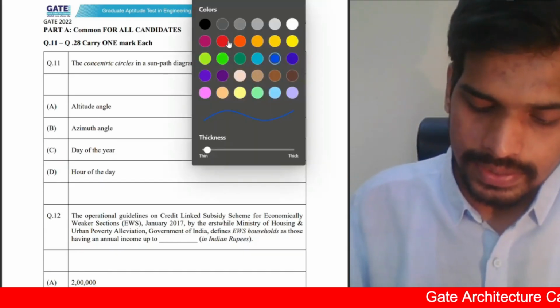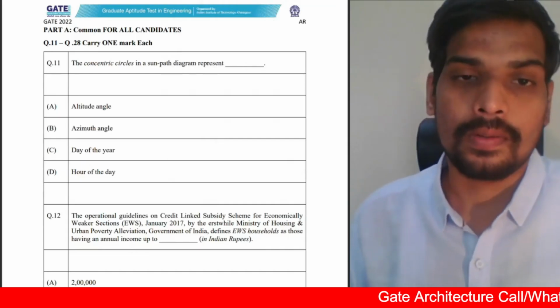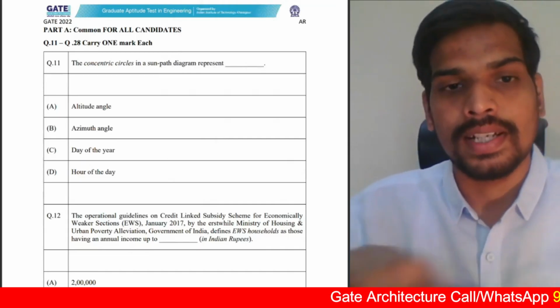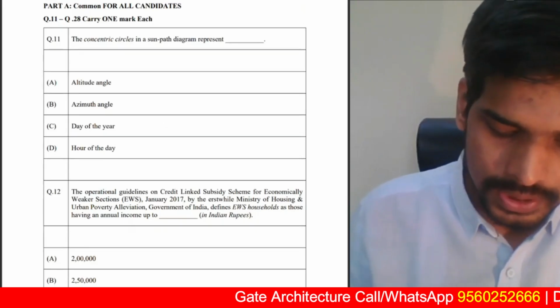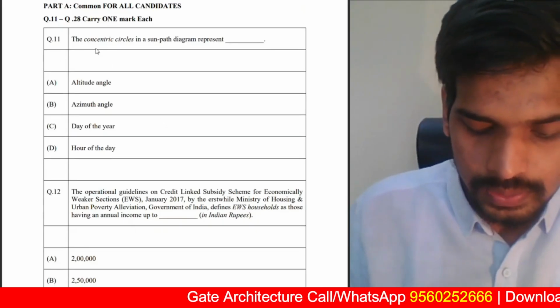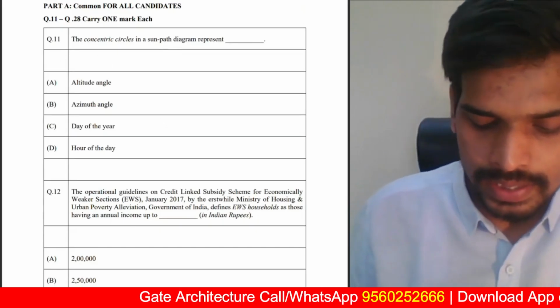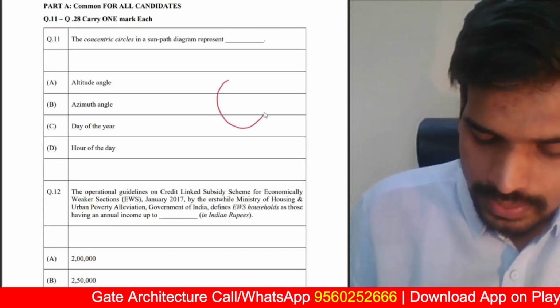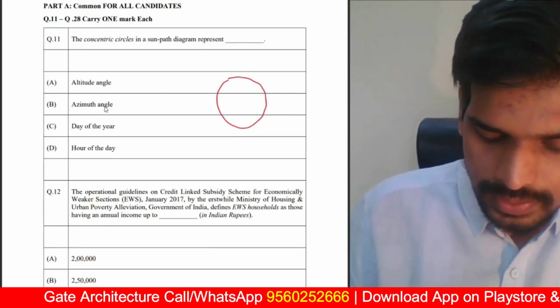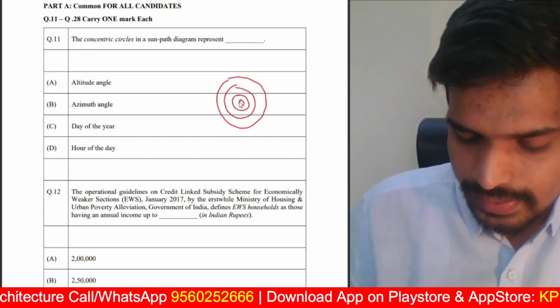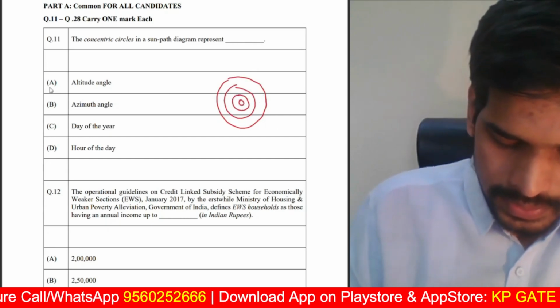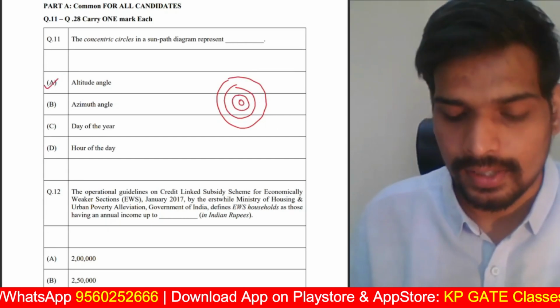Without any further delay, let us look into the solutions of GATE 2022 question paper, starting with the common part first. So first, question number 11. The concentric circles in a sun path diagram. I hope you are aware, in a sun path diagram, inside the sun chart diagram you have these concentric circles. These concentric circles represent the altitude angle. So A is the correct answer.